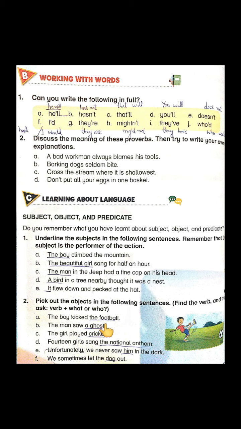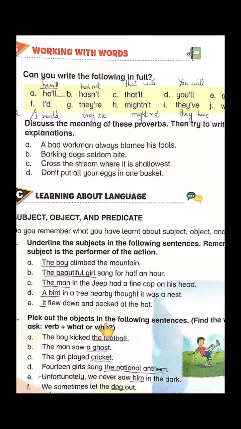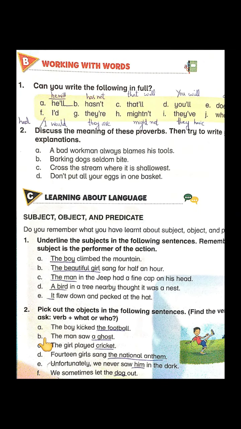The football. So, football is our object. Underline it. In second sentence, the man saw a ghost. What is verb here? What is action here? Saw. And to whom the man saw?